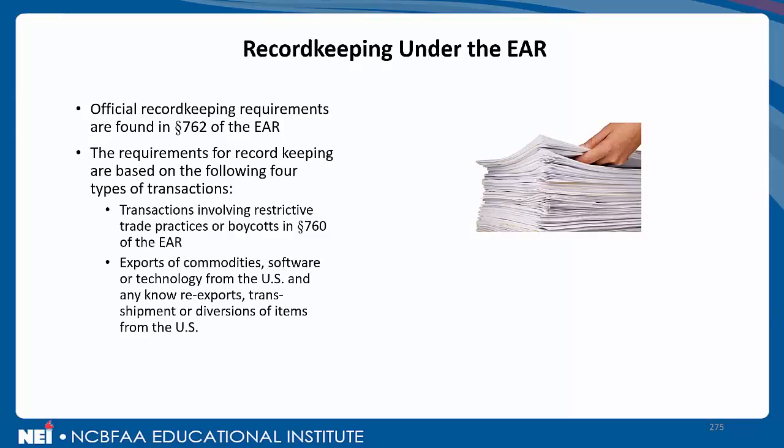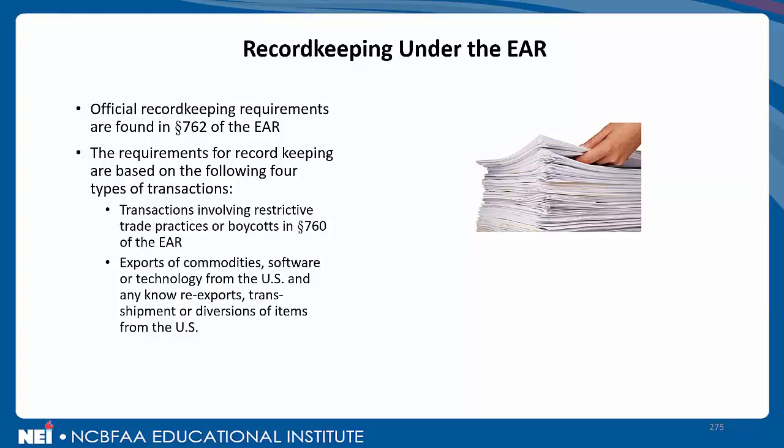So even after going through all of this hard work, we can't discard it. We have to have official record-keeping activities, and the requirements for record keeping are found in Part 762 of the Export Administration Regulations. The requirements for record keeping are based on the following four types of transactions, which are pretty much all-encompassing.